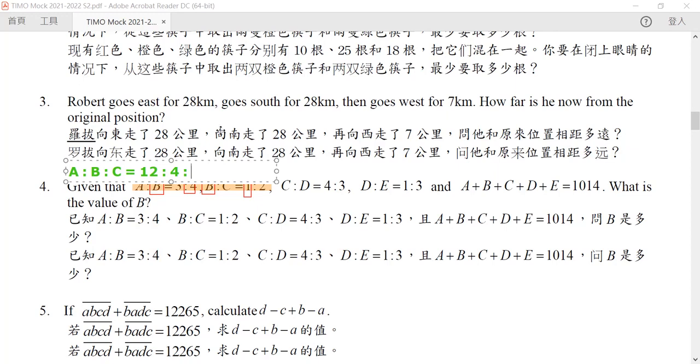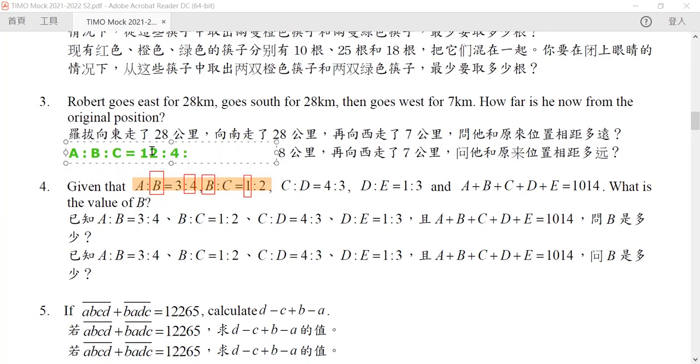If you look into this, excuse me, this is not 12 plus 4. This is 3 plus 4, because we want the 4 in B, but then later on, this will be equal to 4 plus 8. Why 8? It is because our 1 to 2 for our B to C needs to match up to the A to B, so they will need to have a constant B, and so we have to multiply our B to C by a greater ratio.